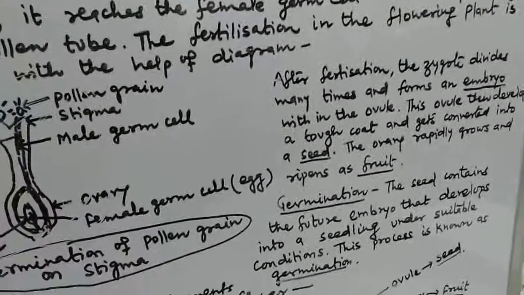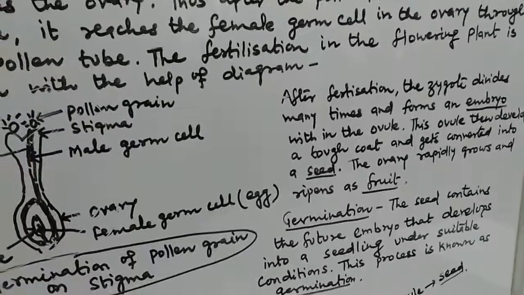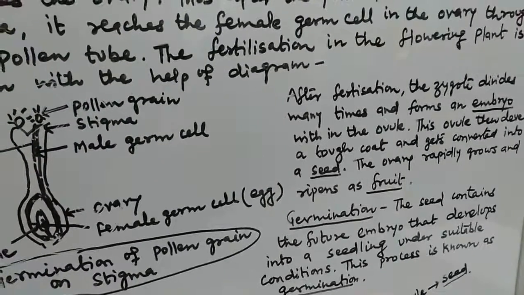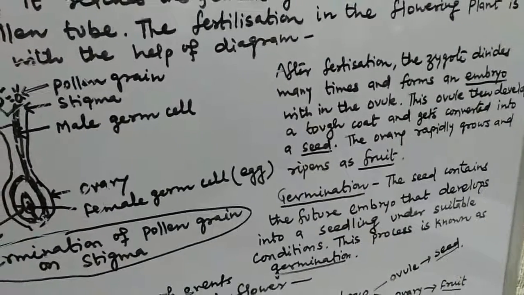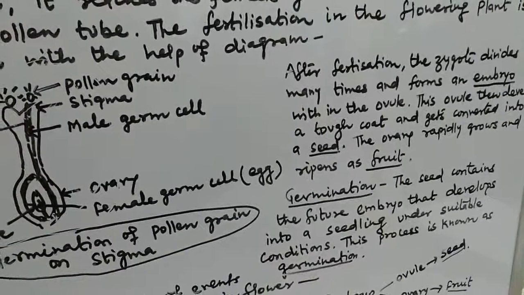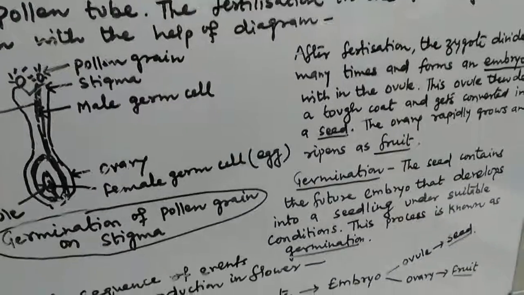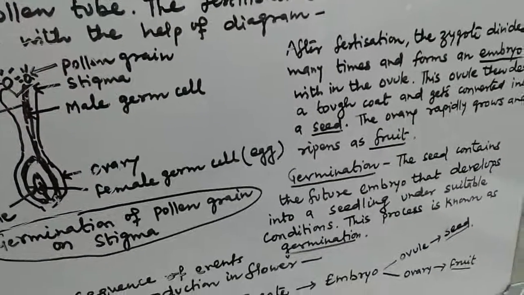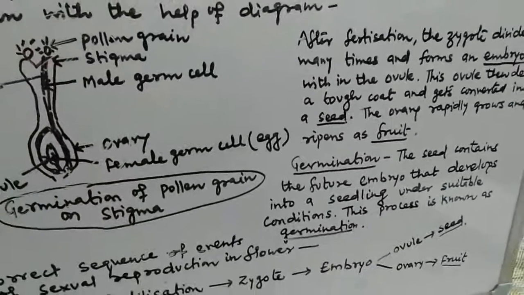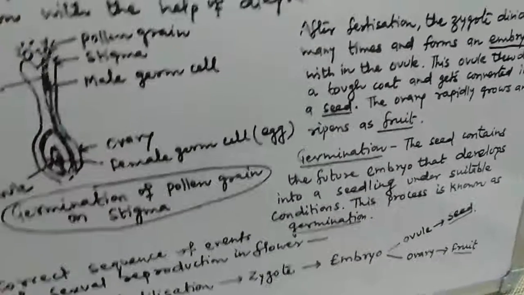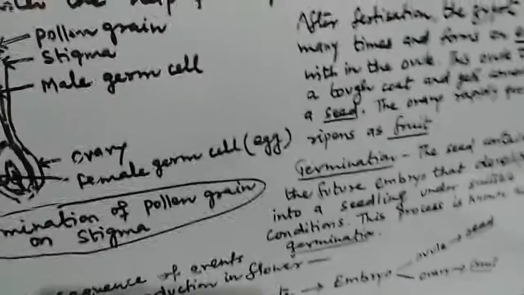After fertilization, the zygote divides many times and forms an embryo within the ovule. This ovule then develops a tough coat and gets converted into seed. The ovary rapidly grows and ripens as fruit. So what is the germination process?